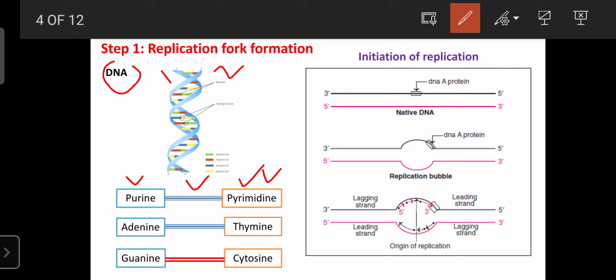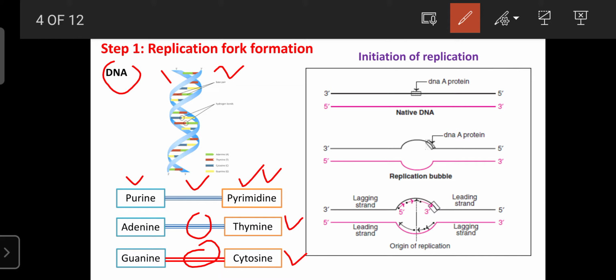Adenine always joins with thymine by hydrogen bonds, known as the AT pair. Guanine from one strand always pairs with cytosine of the other strand by hydrogen bonds. This is the basic structure of DNA.